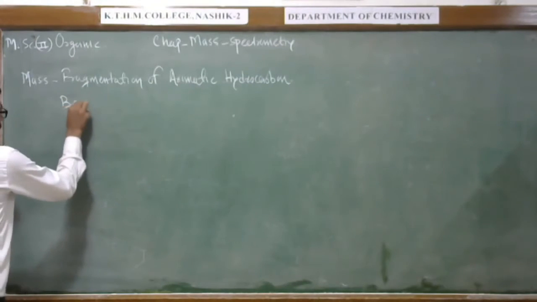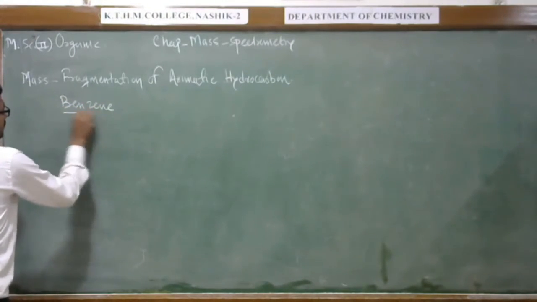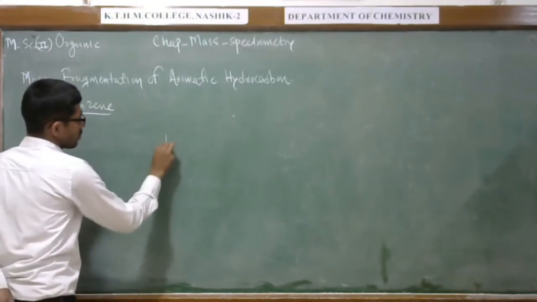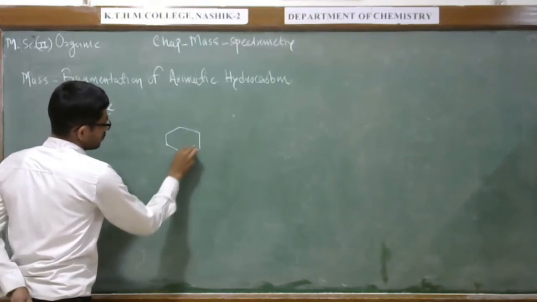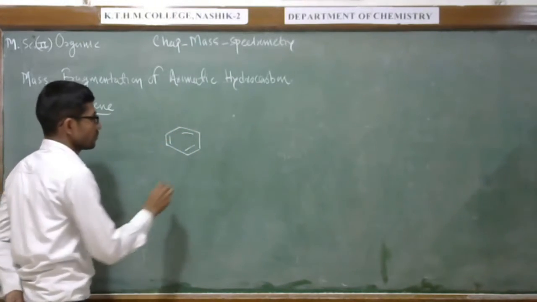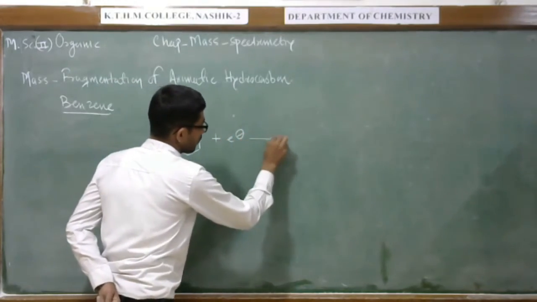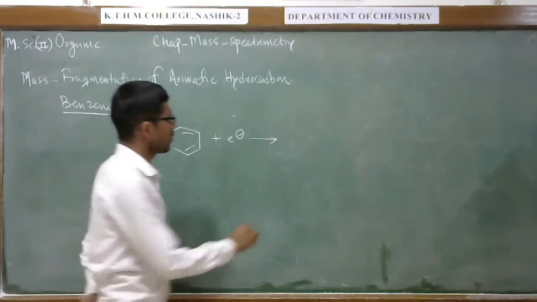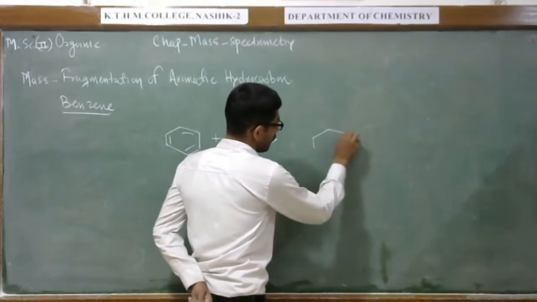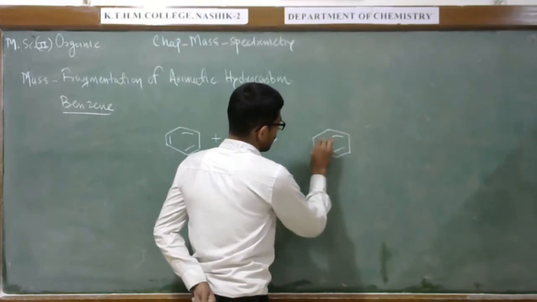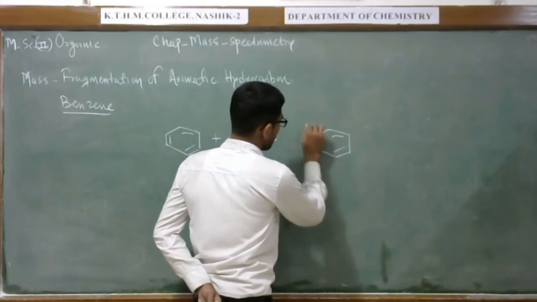So let us discuss with the example of benzene. Benzene is bombarded with electrons. After bombarding with electrons, we can observe the molecular ion peak like this.